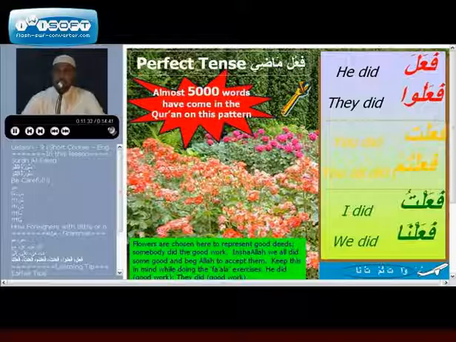If I stand in the middle of the road, I can tell by looking at the rear end of whatever has passed beyond me, whether it is a truck or a car or a cycle or a jeep. By looking at the ending part, the rear part, I can tell you what it is. Similarly, in these 6 forms, by looking at u, ta, tum, tu, na, I can tell whether he has done or you have done or I have done.